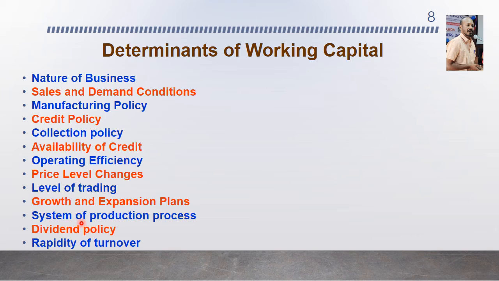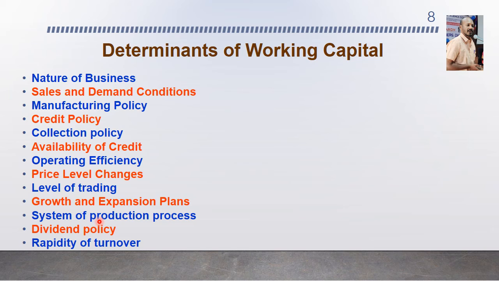The next one is the system of production process, another factor that has a bearing. If a capital intensive, high technology automated system is adopted for production, more investment in fixed assets and less investment in current assets are involved. Also, the conversion time is likely to be lower, resulting in a further drop in the level of working capital. On the other hand, if labor intensive technology is adopted, there is less investment in fixed assets and more investment in current assets, especially work in progress, due to the inclusion of an enhanced wage component and prolonged processing time.